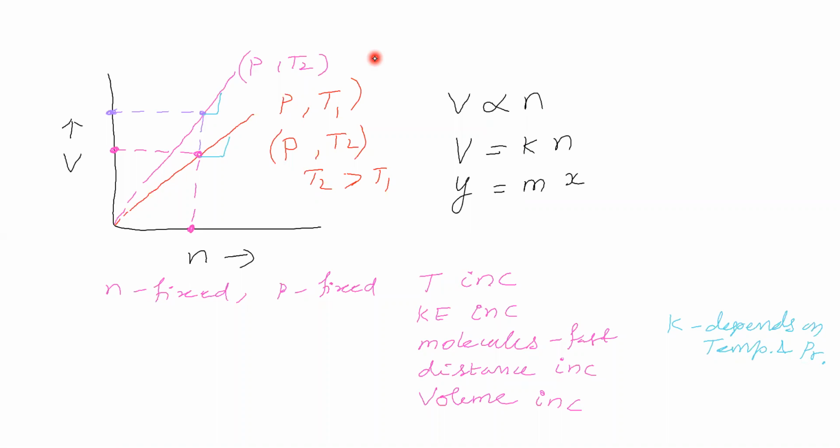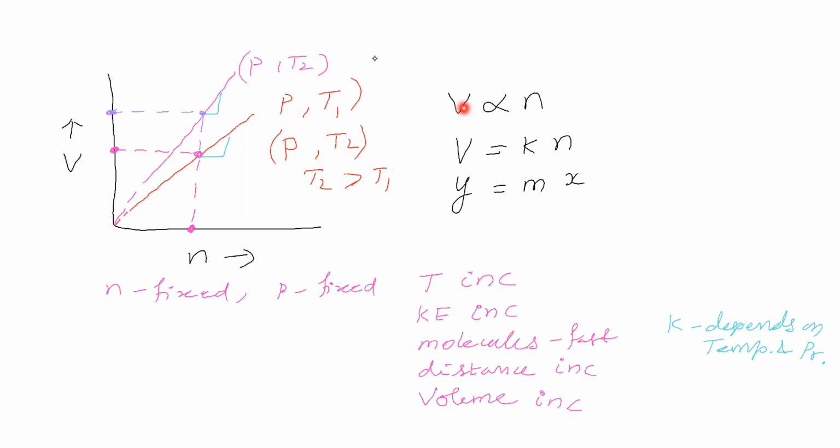Now, this Avogadro's law is applicable for all the gases, provided we assume the attraction in all the gases remains the same. Otherwise, we have to consider attraction to be zero. Then only it is applicable, otherwise it is not applicable, because different gases have different magnitudes of attractive forces. If attractive forces are different, the distance between molecules will be different, then the volume of gas will be different.